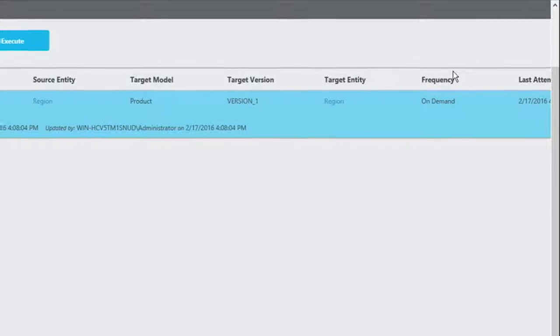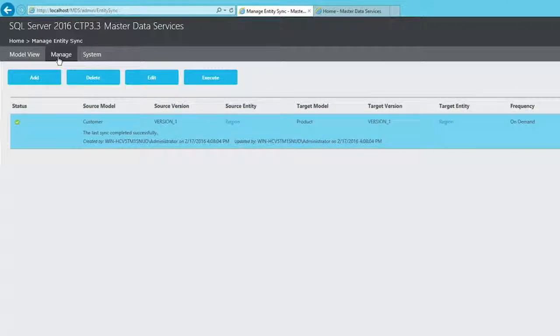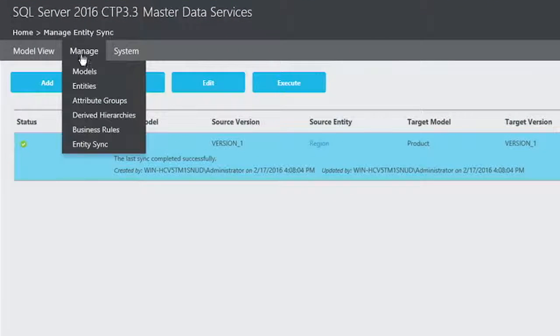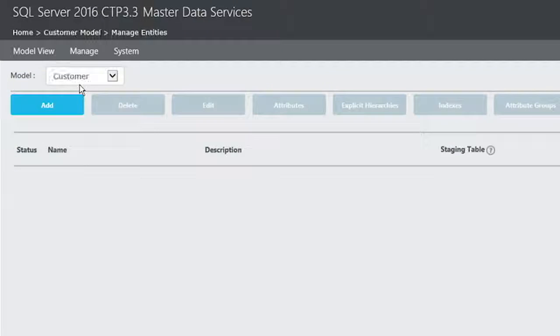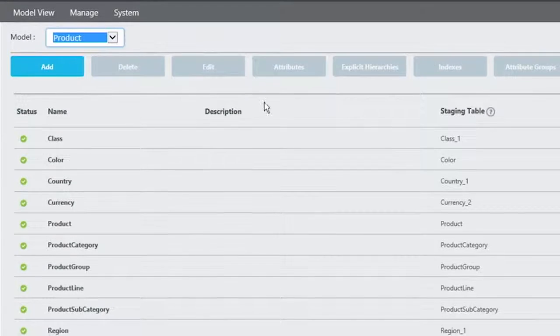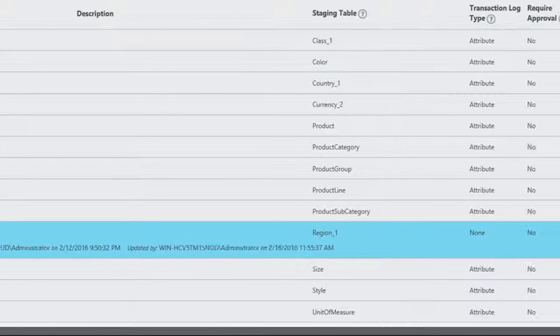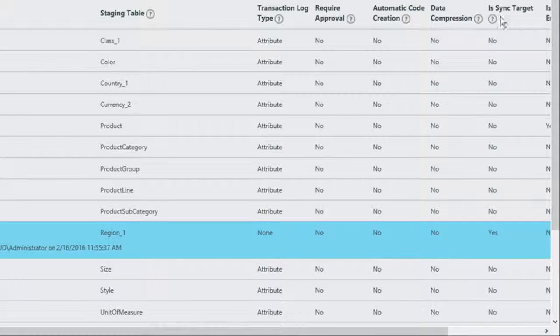So let's take a look at the product entity one more time and see if this new entity now appears in that page. I'm going to go to the product model. Now, as you can see, we have a new region entity that wasn't there before. In fact, in one of the attributes for the in-sync target, as you can see, is an S, which basically says that this is a target of a sync entity.